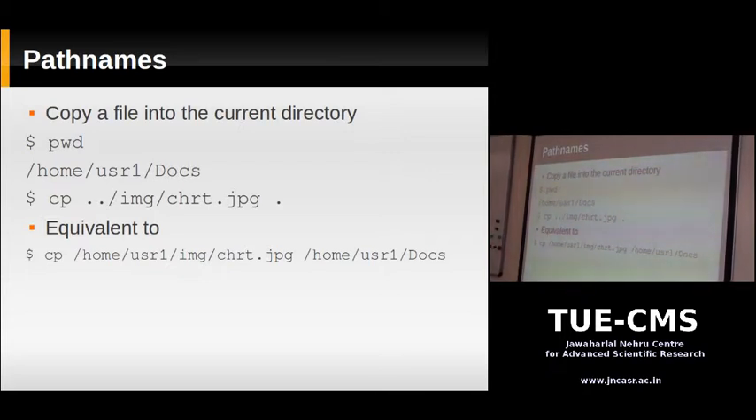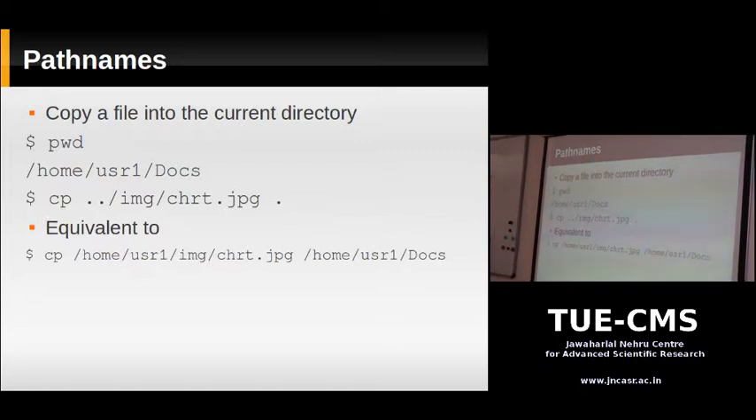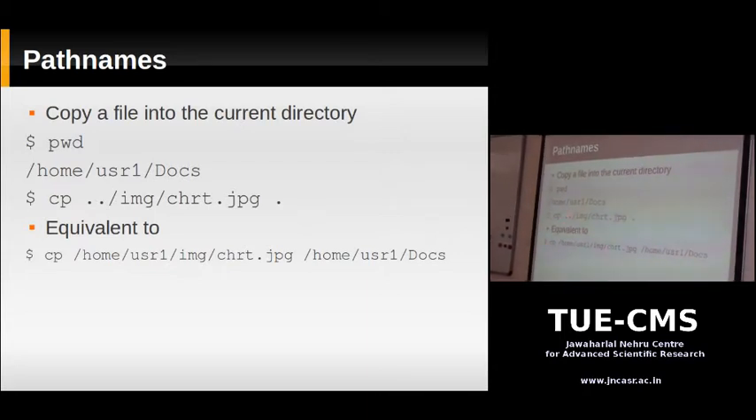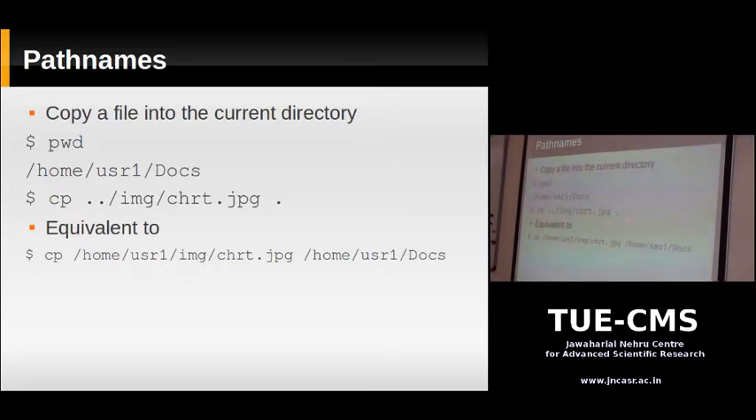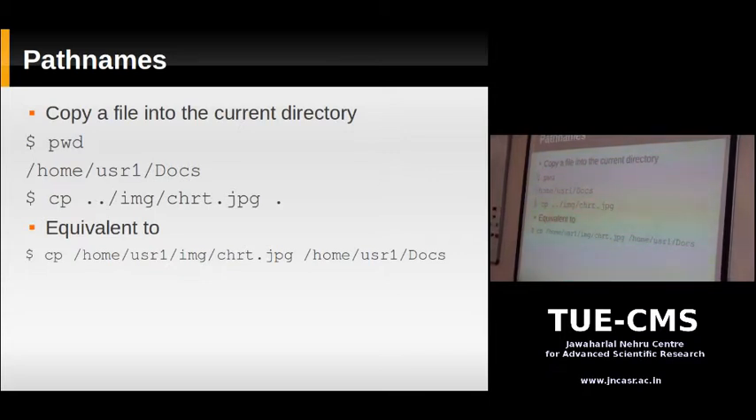cp ../img/chart.jpg space dot. Maybe this dot is not so visible in the back. This is a relative path name; you can tell because there's no slash in the beginning, and there is also a relative one, just a dot. What this means is that it's going to go to the parent directory of your current working directory, then to the img subdirectory in that parent directory, and the chart.jpg file.